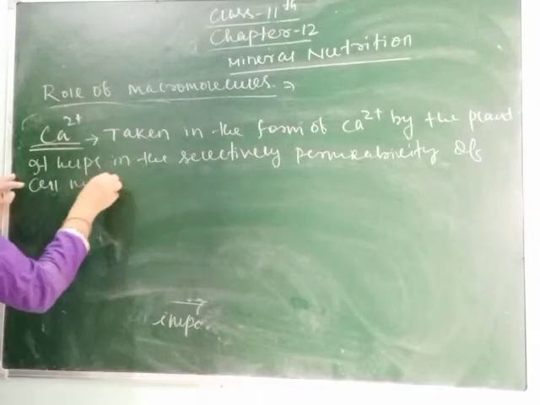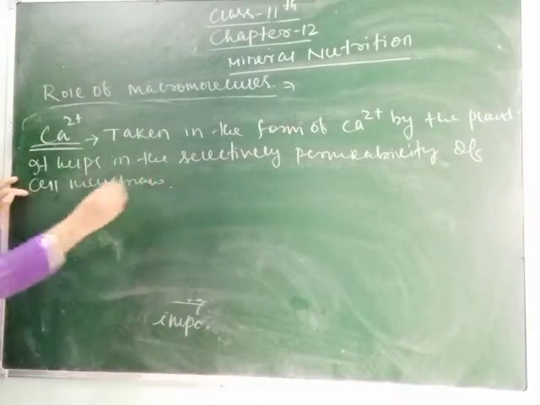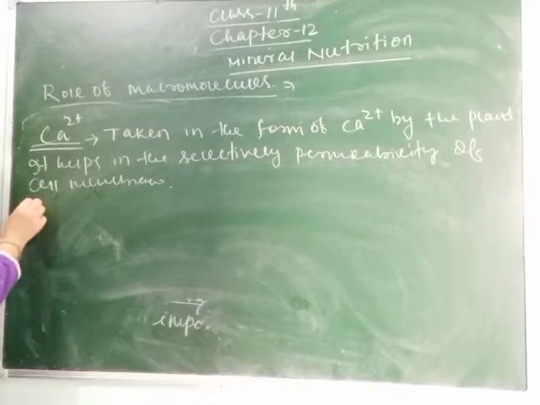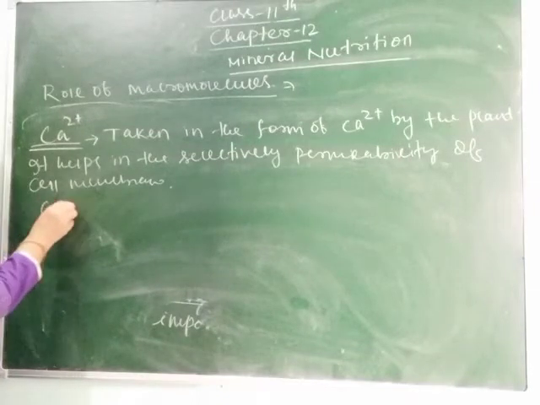Clear, students? So due to calcium, the cell is selectively permeable, means it does not allow everything to enter into it. It is also present in the form of calcium pectate in the middle lamella.